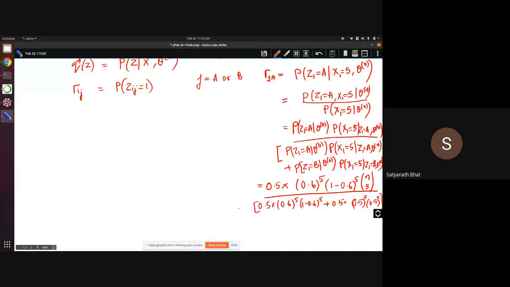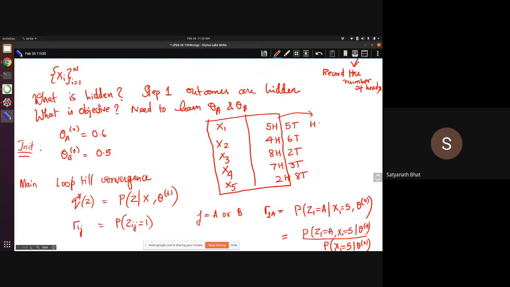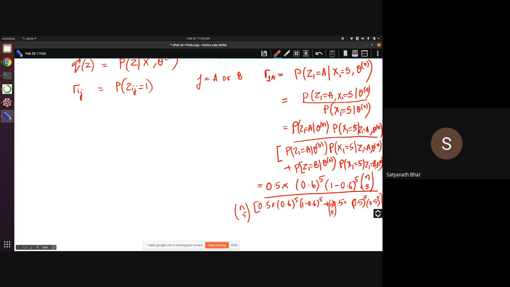Sir, doesn't it depend on how we define this random variable X? If we are just counting the number of heads, then 5 heads and 5 tails, the order doesn't matter. What if you are giving a particular sequence, suppose this sequence was head, tail, tail, head, head, head, tail, tail, tail, tail, which will be 10. If I give you a particular sequence, then what I wrote is correct. But if I'm just counting the number of heads without looking at a particular sequence, then there will be NC5 terms associated with each of these probabilities.